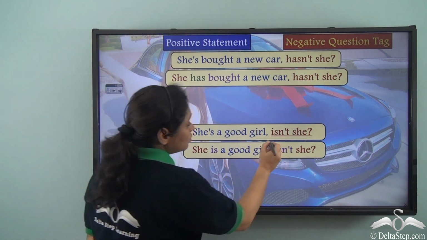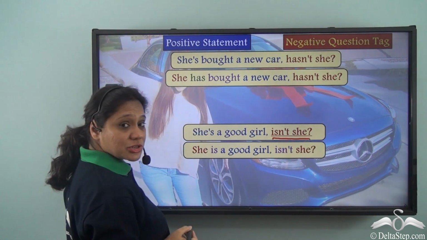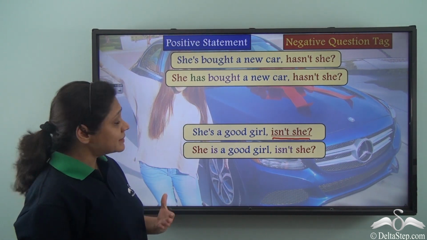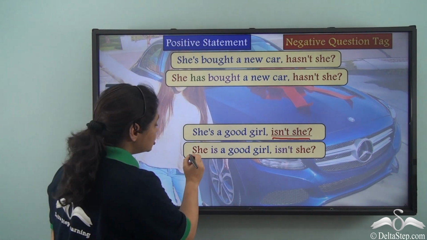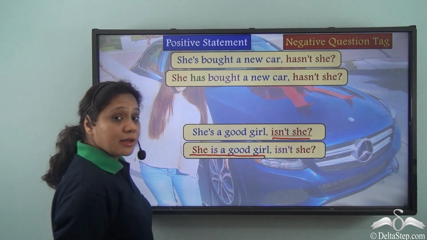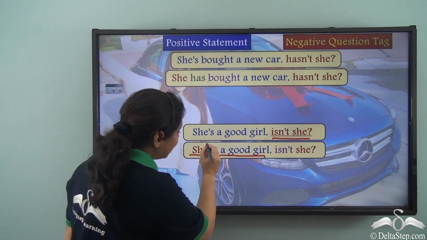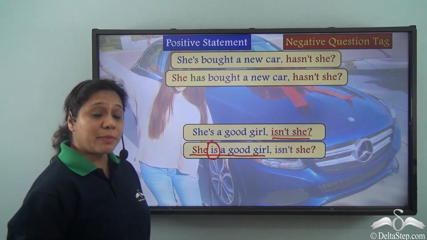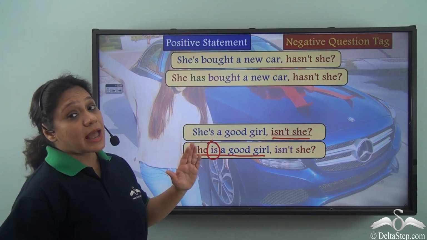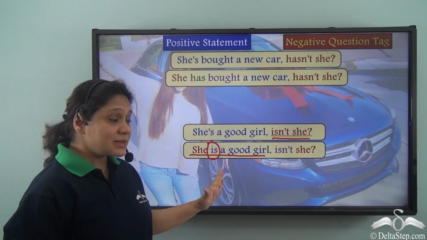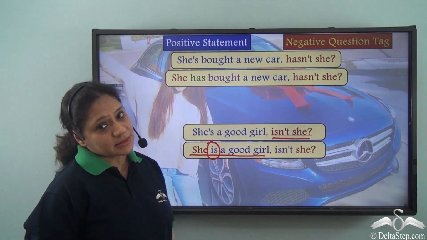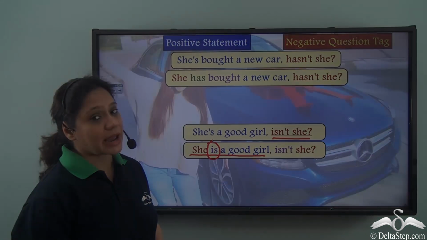Now why have we used isn't she as our question tag here? When we say she's a good girl, we are actually saying she is a good girl. And we have seen that when we have is as the main verb, we add n't to the be verb used in the sentence and then we add the subject to form the question tag.